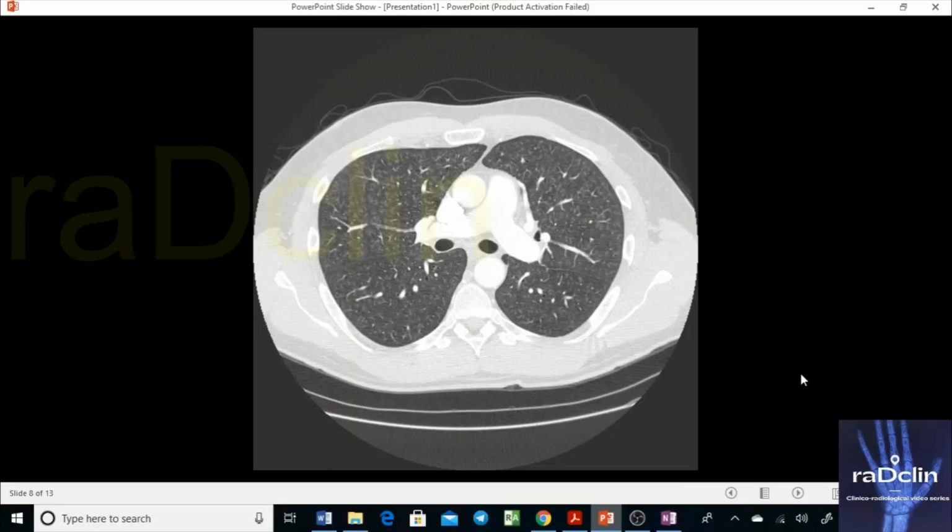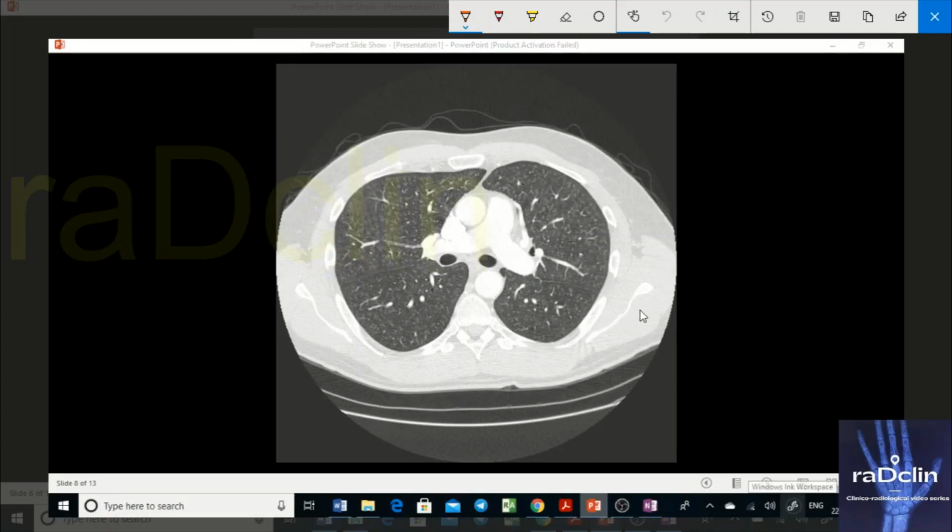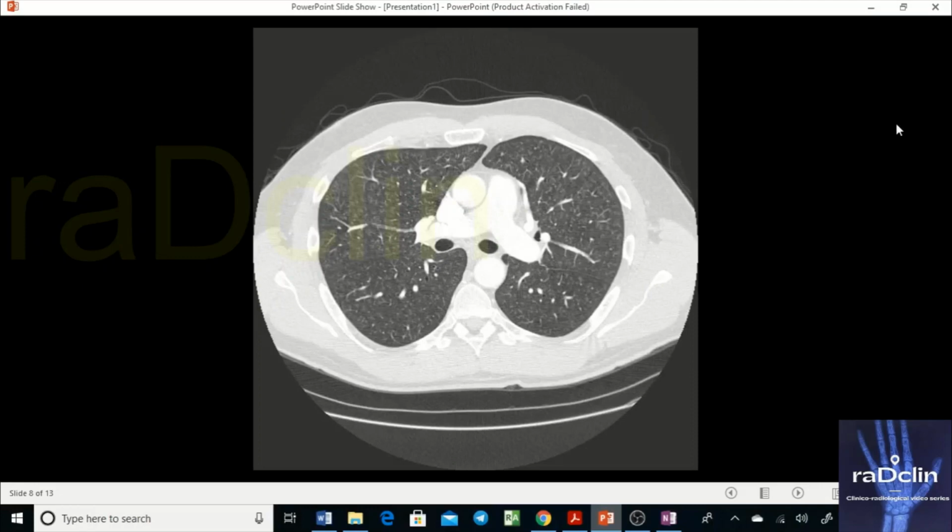So you see this. On the CT scan, we can clearly see abnormal findings. What are those abnormal findings? If you look at these closely, let me zoom this.